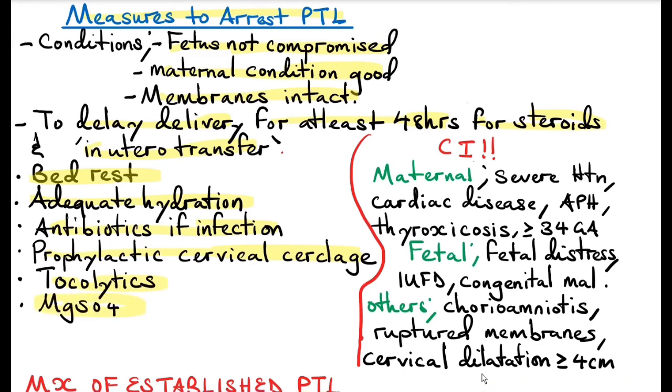Now, contraindications to arrest preterm labor include maternal contraindications: severe hypertension, cardiac disease, antepartum hemorrhage, thyrotoxicosis, and gestational age of more than 34 weeks. This is because probably the fetal lung maturity has already occurred, so you suspect that there will be a good outcome of the fetus. Fetal contraindications include fetal distress, intrauterine fetal demise, and congenital malformations. Other contraindications include chorioamnionitis, ruptured membranes, and a cervical dilatation of more than 4 centimeters.